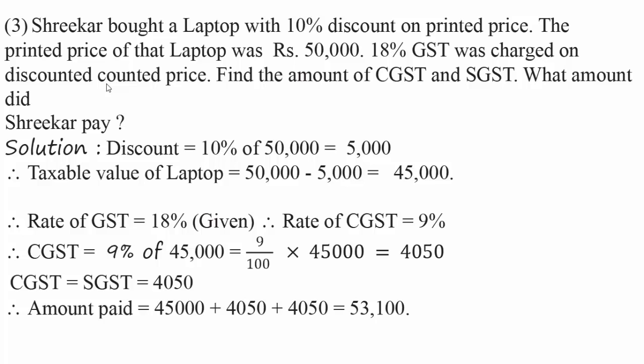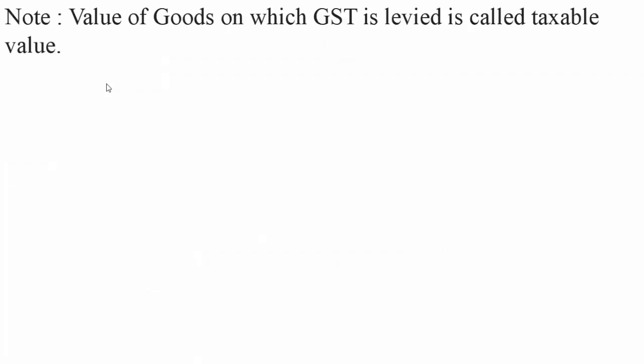Total amount paid by Srikar is taxable value plus CGST plus SGST, which is 45,000 plus 4,050 plus 4,050, that is equal to 53,100. Answer: Srikar paid 53,100 for the laptop.